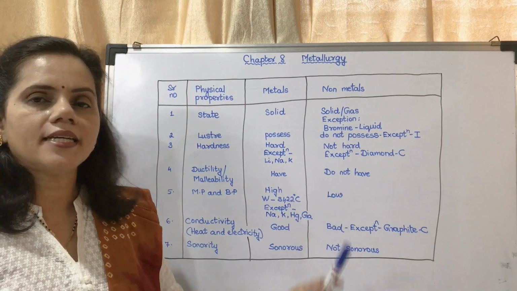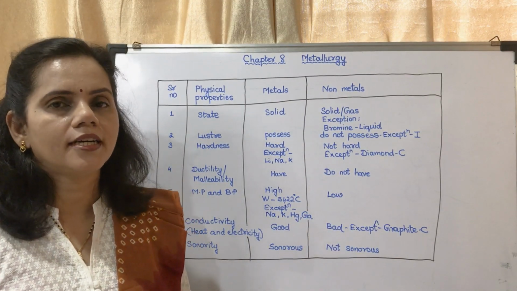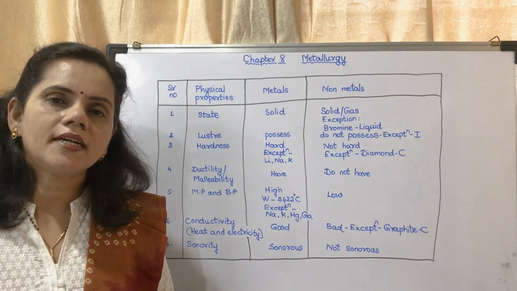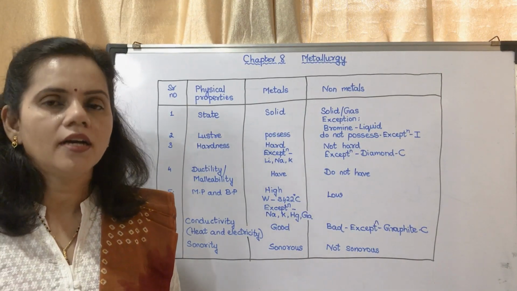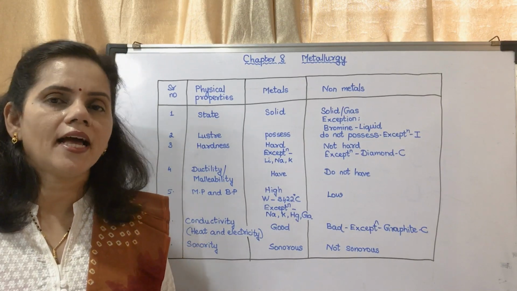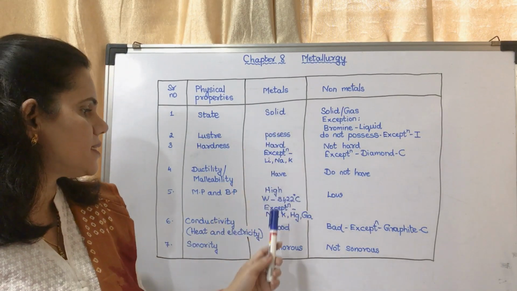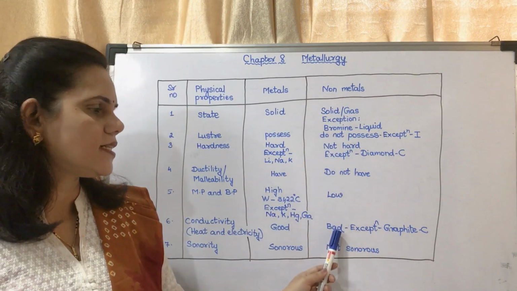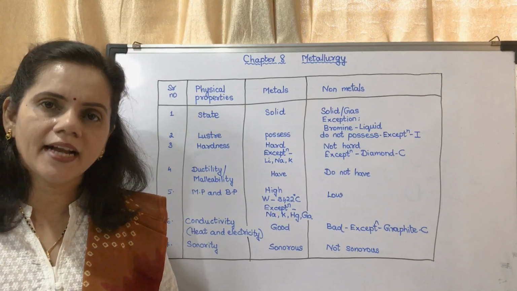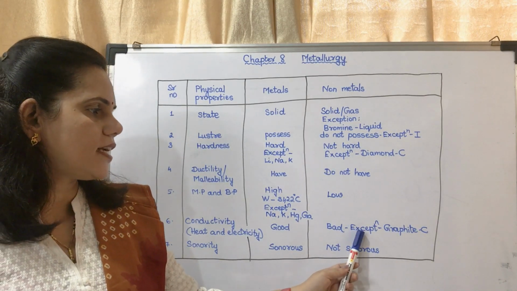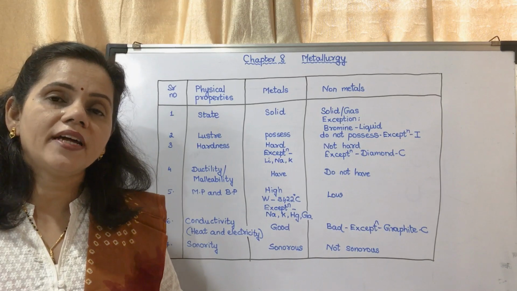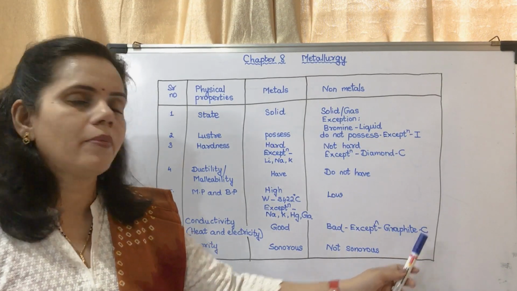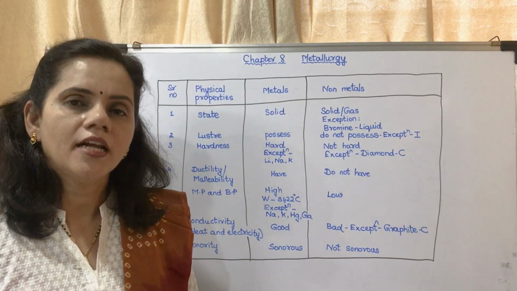In case of non-metals, their melting point and boiling point are generally low. Next property is conductivity. What is conductivity? The ability to conduct heat and electricity. Metals are generally good conductors of heat and electricity, and non-metals are bad conductors of heat and electricity. But there is an exception, graphite. Graphite is a good conductor of electricity, and graphite is made up of carbon, and carbon is a non-metal.